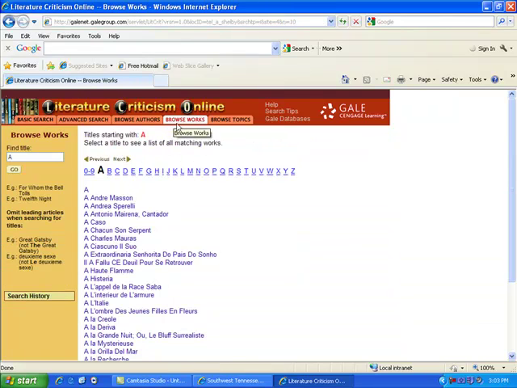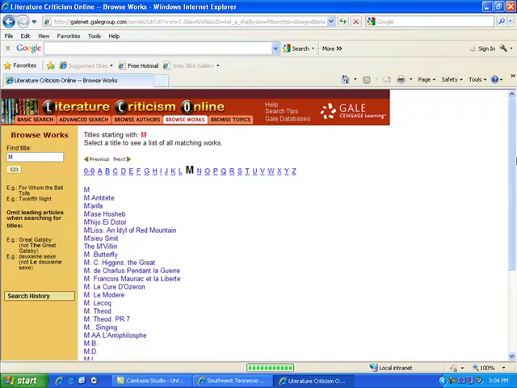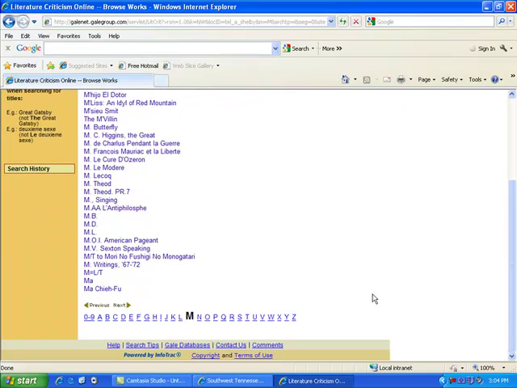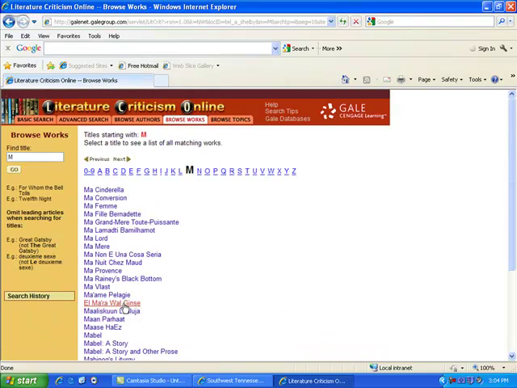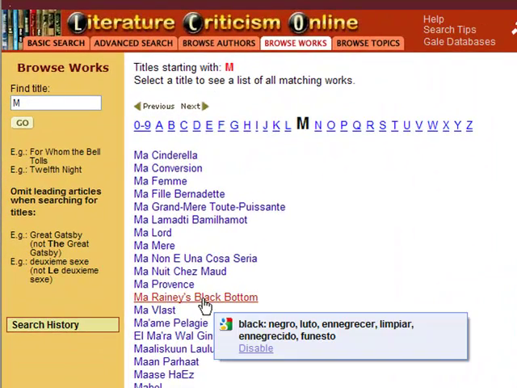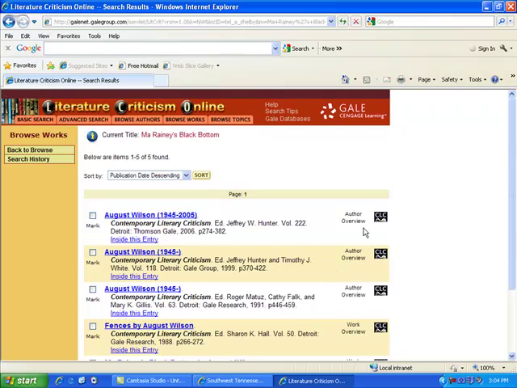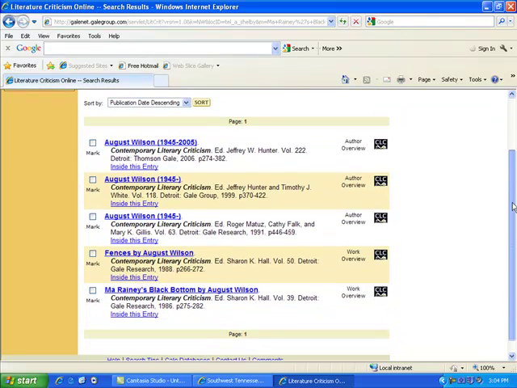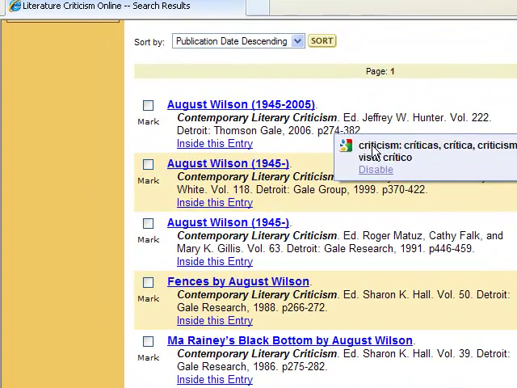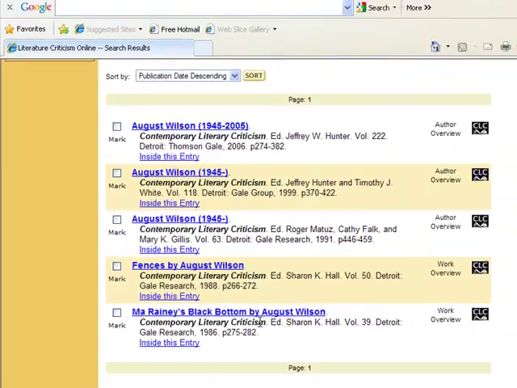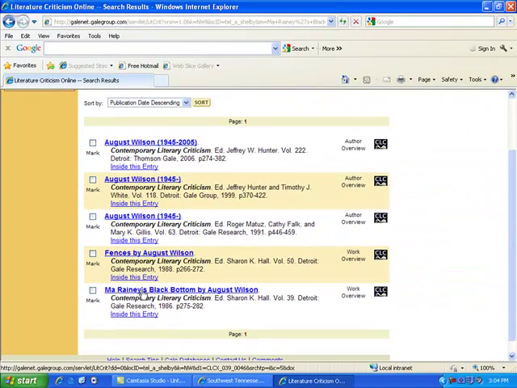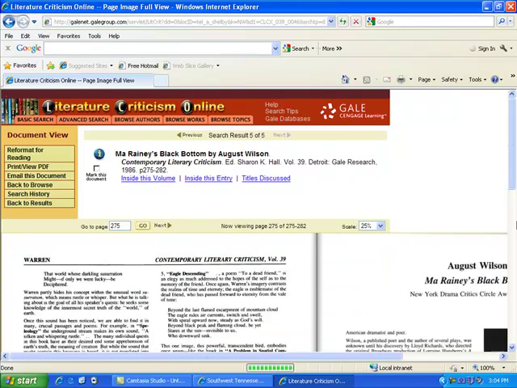Now we can browse by works. And let's say we are looking for something that starts with the letter M. And let's go forward until I see a title that I recognize. Ma Rainey's Black Bottom. Of course, this is by August Wilson. So we have information coming from Contemporary Literary Criticism. All of these are from Contemporary Literary Criticism. So if by chance we click on the link, once again, we have the information that appears.